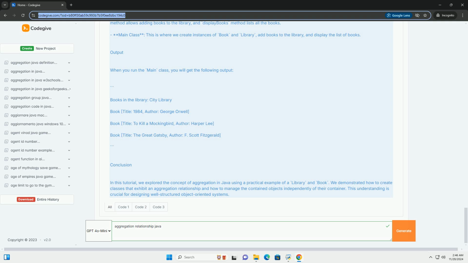Explanation of the code. Book class represents the individual books. It has attributes for the title and author, along with appropriate constructors and methods. Library class represents a library that can contain multiple books. It has a list of book objects, which signifies aggregation. The addBook method allows adding books to the library, and displayBooks method lists all the books. Main class, this is where we create instances of book and library, add books to the library, and display the list of books.